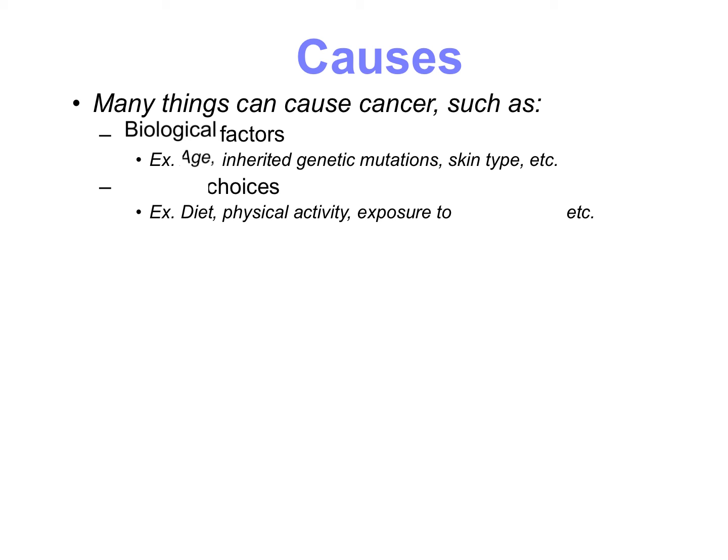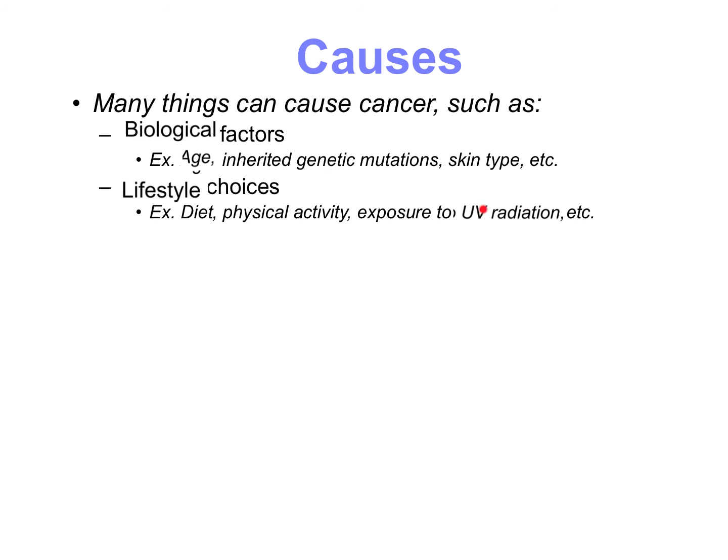Our second factor going into causes of cancer are lifestyle choices. These we do have control over, so things like diet, physical activity, exposure to UV radiation. That's a big one, something we can entirely prevent.